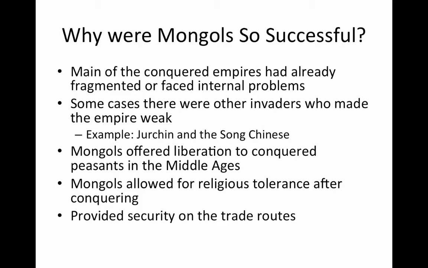Once the Mongols did conquer, they were very intelligent in allowing local religious tolerance. This meant they didn't have to worry about internal rebellions. On top of that, once they conquered these areas, they recreated the Silk Road trade routes and provided security on them. That allowed them to build up wealth, since they're right in the middle of the Middle East and basically have trade all going away from China and India out to northern Africa. So this allows these new Mongol civilizations to be extremely strong, wealthy and prosperous.